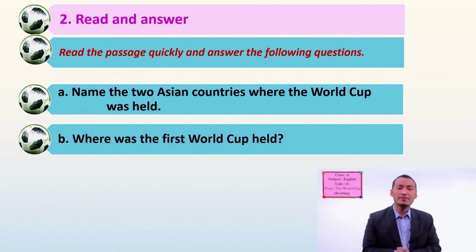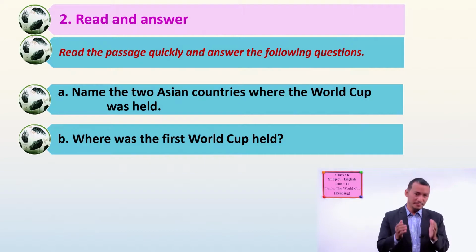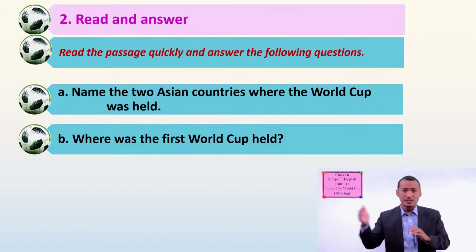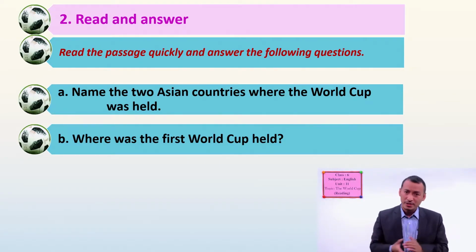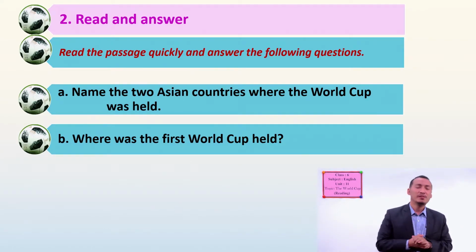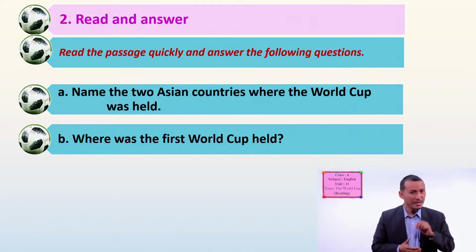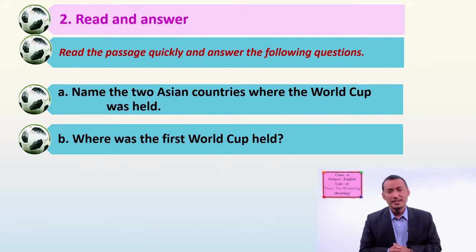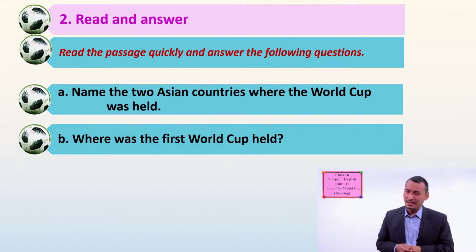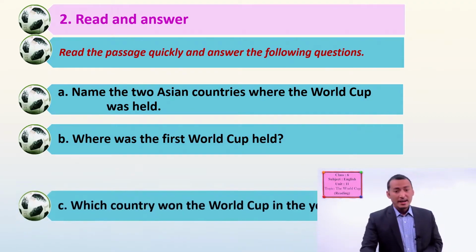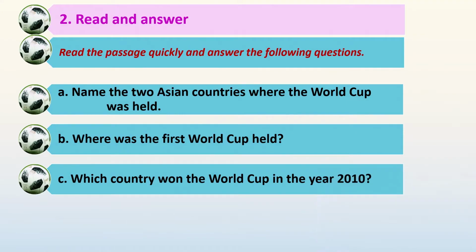Another question is, where was the first World Cup held? Which area, which place, which country was that place where the World Cup was held first? We have already given the clue. We will find out in our text as well. Okay, students? Now we have another question. The question is, which country won the World Cup in the year 2010? We will find out this information as well from the text.